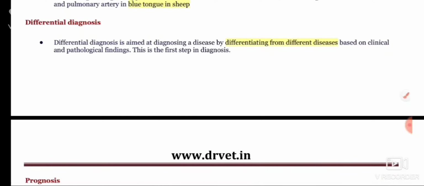The next type of diagnosis is differential diagnosis. In this type, we diagnose a disease by differentiating it from other diseases. This can be based on clinical and pathological findings, and this is the first step in diagnosis.